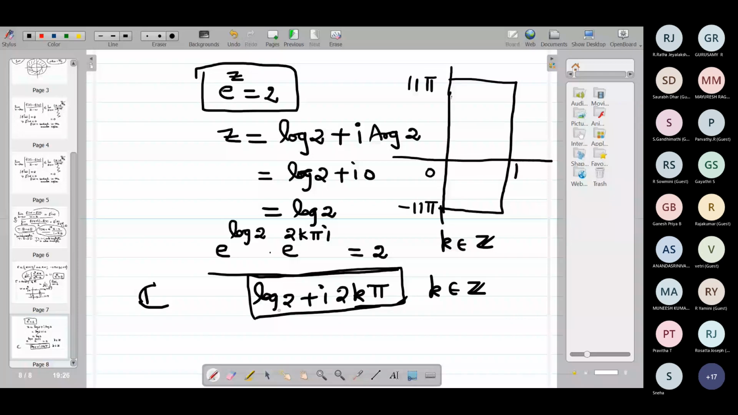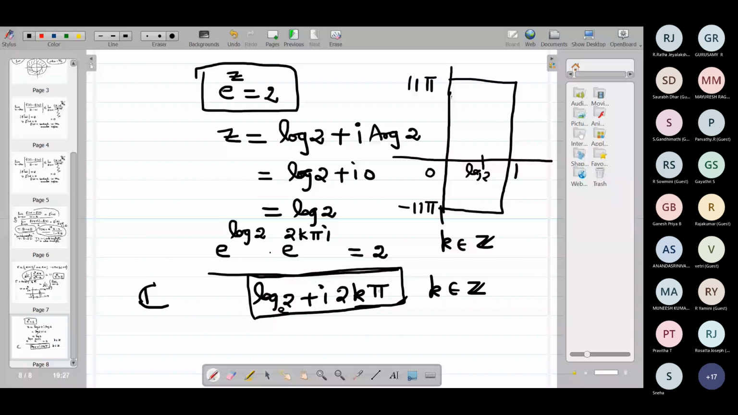So where will be log 2? Log 2 base E, will it be bigger than 1 or less than 1? Less than 1. So it will be somewhere here, log 2 plus I0. So this is log 2. What about these points, log 2 plus I times 2k pi? Where will they lie?